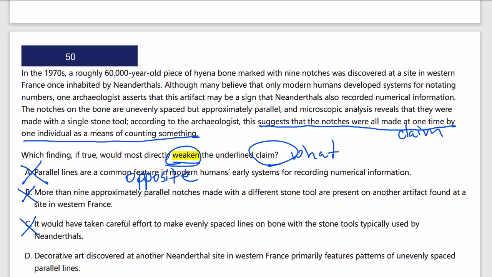D, decorative art discovered at another Neanderthal site in Western France primarily features patterns of unevenly spaced parallel lines. So here we find this same kind of thing happening with bones, and it's decorative art. It's not a calculator. This would weaken the argument.